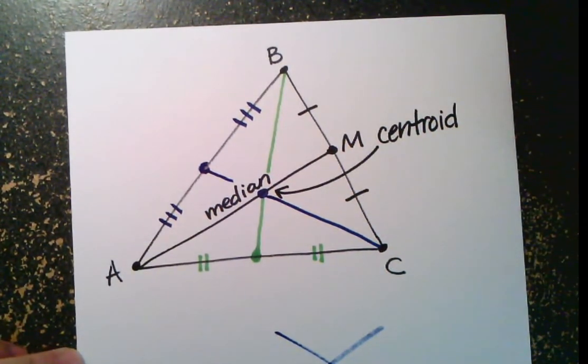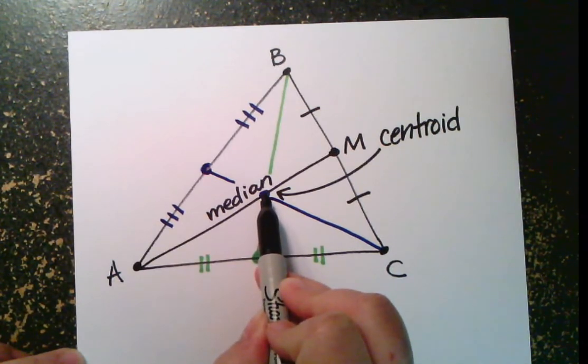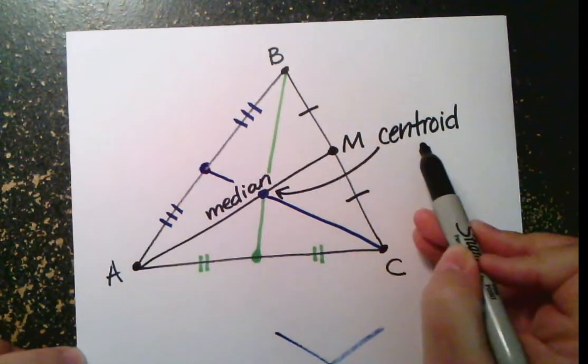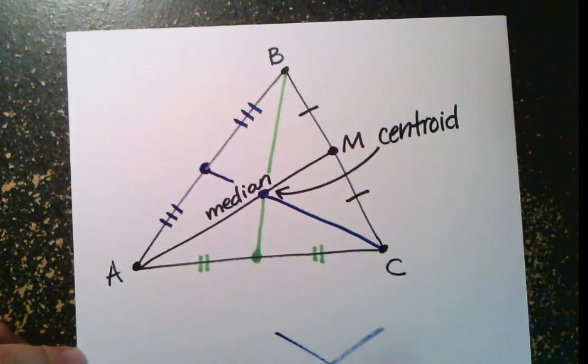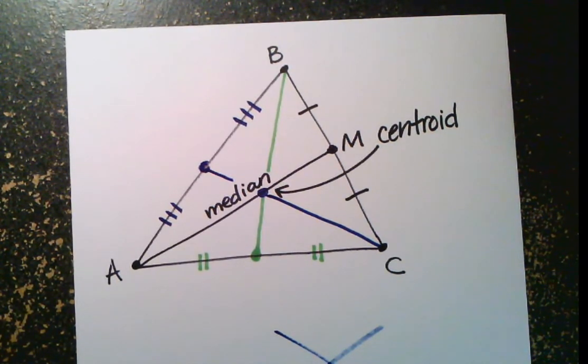It can be called a point of concurrency. That's a way of saying when lines are concurrent, they all meet at the same place. A bunch of things happening at the same place at the same time is concurrent. So when three lines or more meet at just one point, we call that a point of concurrency. That's a general term. The specific term for the point of concurrency of the medians is the centroid. Now the centroid and the medians have one special relationship, but it has a couple of implications we need to get into.